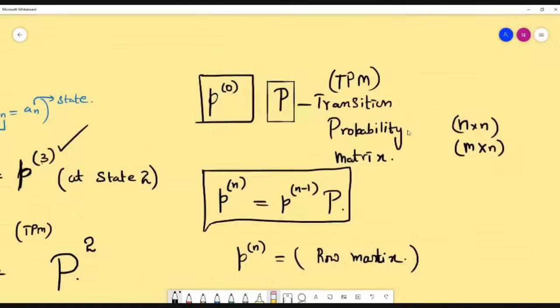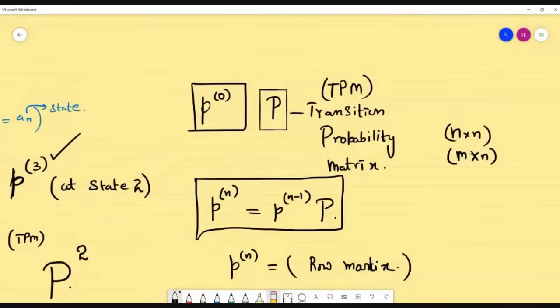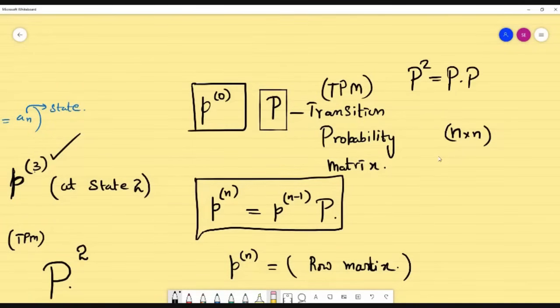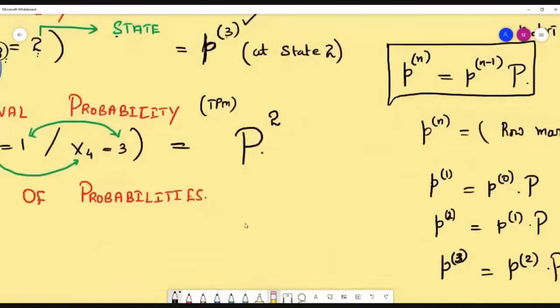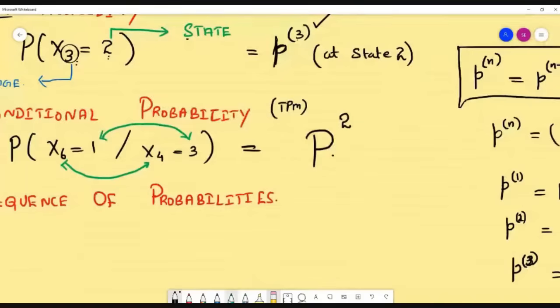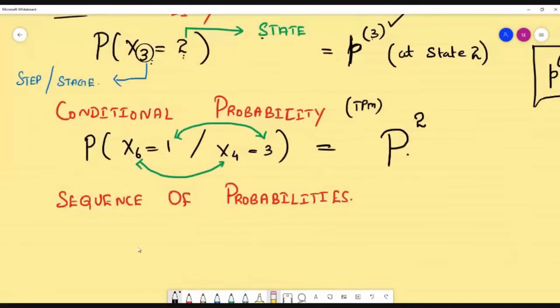How to find P square? It is very simple. You will be having an n cross n matrix. Okay, how to find P square? Just multiply the matrix 2 times. Okay, P square is equal to P into P. You know all matrix multiplication. Either you can do it manually or by calculator. If my step is 3, then you have to multiply 3 times according to the problem. Now this is done. Now you have to find the specific value.